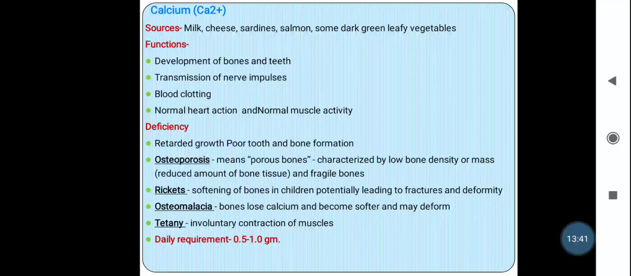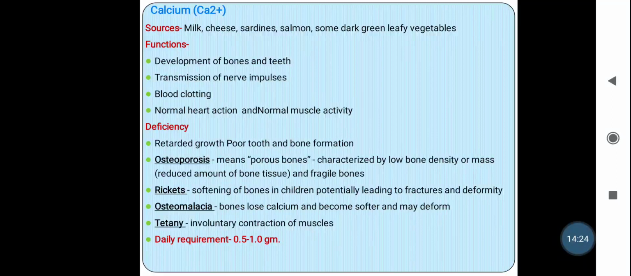The next one is osteomalacia, where bones lose calcium and become softer and may deform. Generally osteoporosis occurs in adults, rickets occurs in children, and osteomalacia occurs in old age people. Again, it can lead to tetany, meaning involuntary contraction of the muscles. There is an involuntary or continuous contraction of the muscles which are not under the control of the brain, which is known as tetany. The daily requirement of calcium is 0.5 to 1 gram.